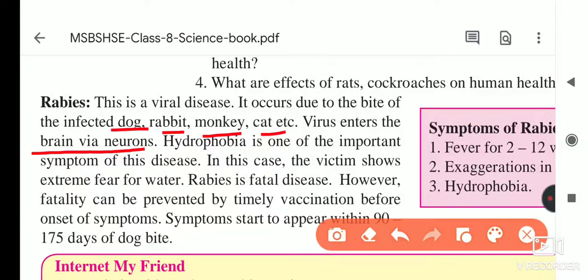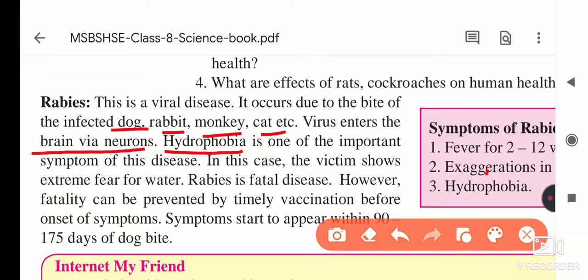Our nervous system is affected, it affects the neuron. Hydrophobia is one of the symptoms. Phobia means we get scared; hydro means water, so hydrophobia means we get scared of water. This is one of the important symptoms of this disease. When a dog or cat bites, we face hydrophobia, which means we get scared of water.